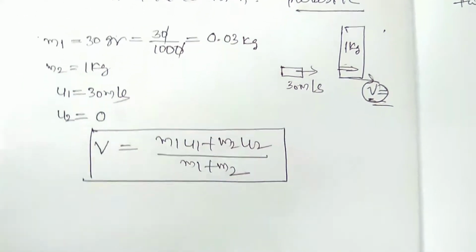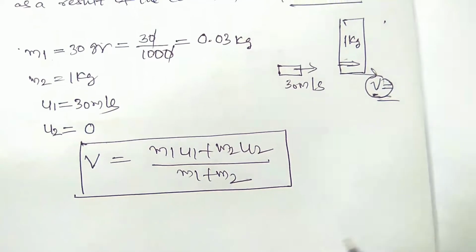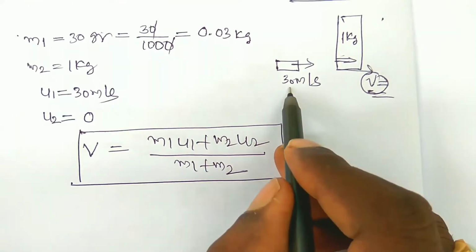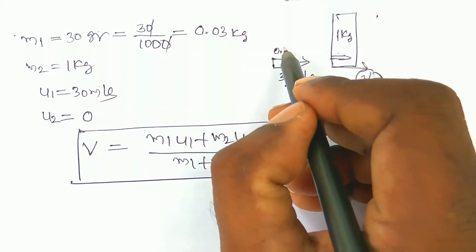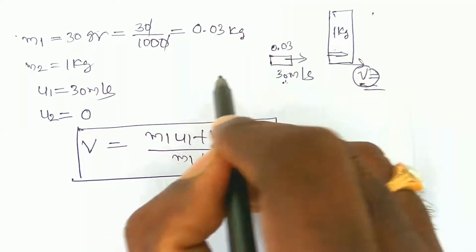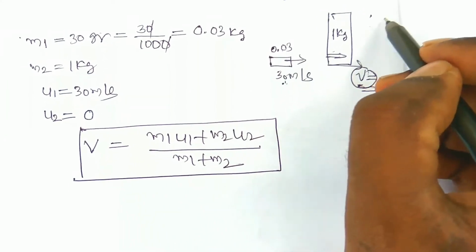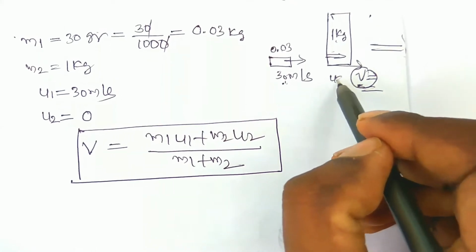Suppose you don't remember the formula, then what do you have to do? Simply draw the diagram. So this is the mass, what is the mass here? 0.03. Mass into velocity before collision. And this is after collision. There is a block, mass into velocity u is equal to 0.